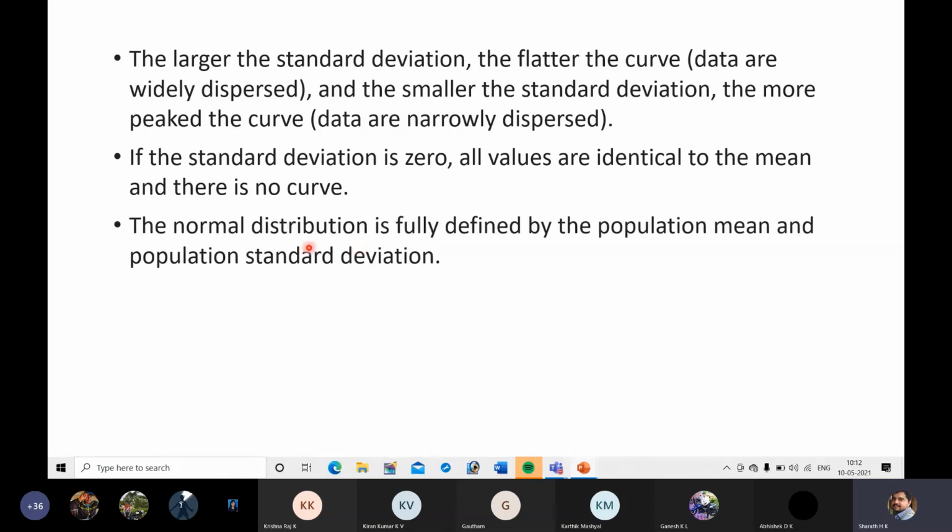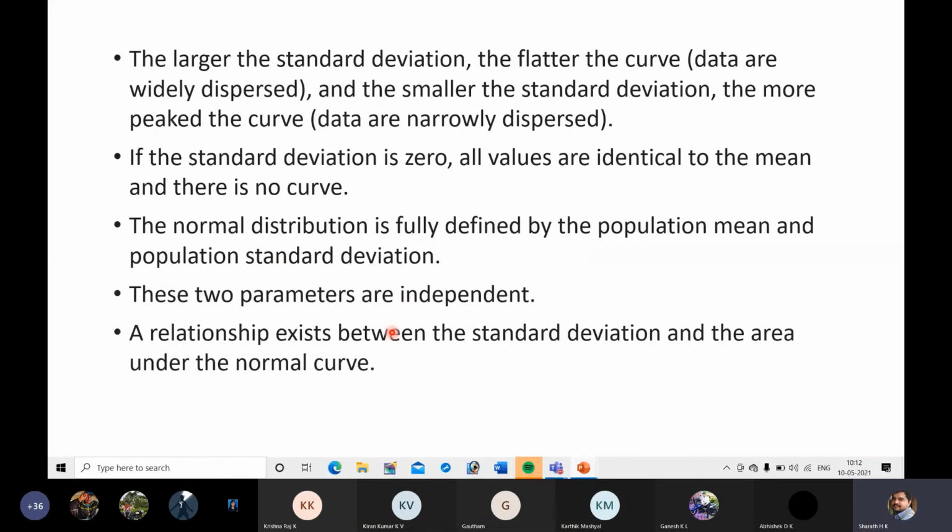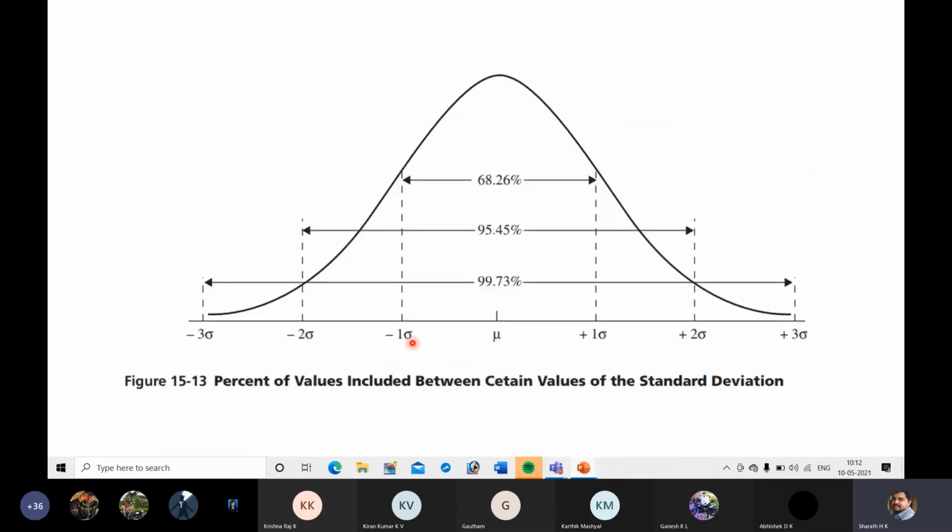The normal distribution is fully defined by the population mean and population standard deviation. These two parameters are independent. So that means mean and standard deviation are independent. A relationship exists between the standard deviation and the area under the normal curve. This is the relationship. If the range is plus or minus 1 sigma, the area under that curve will be 68.26%.